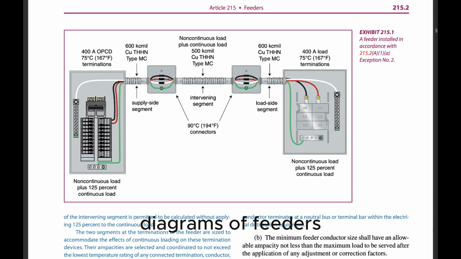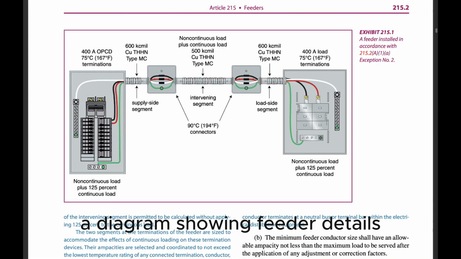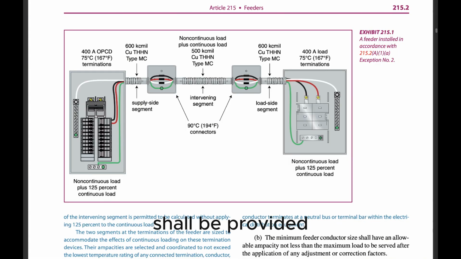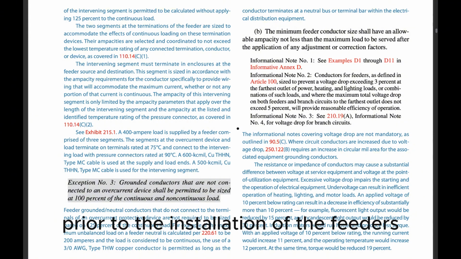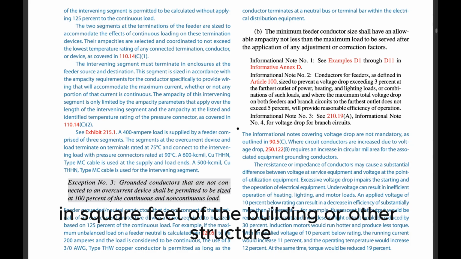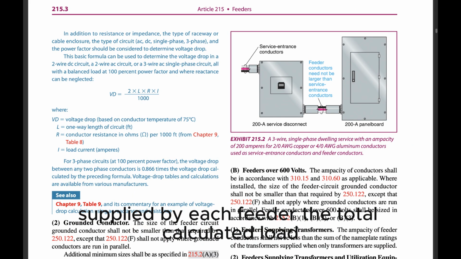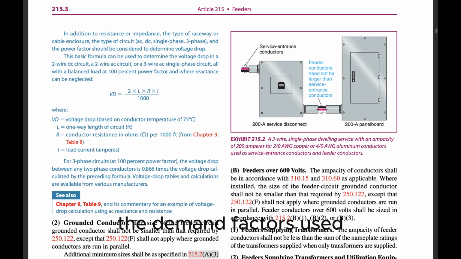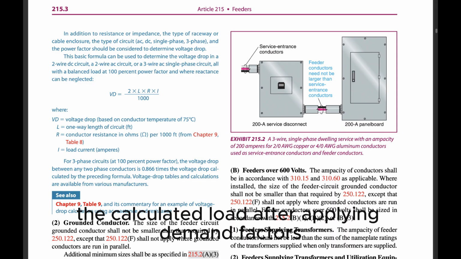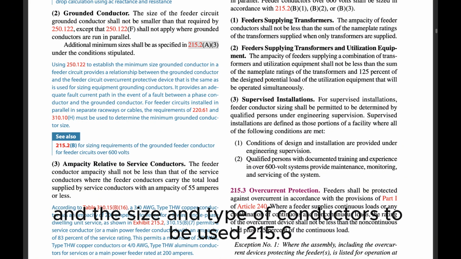215.5 Diagrams of feeders. If required by the authority having jurisdiction, a diagram showing feeder details shall be provided prior to the installation of the feeders. Such a diagram shall show the area in square feet of the building or other structure supplied by each feeder, the total calculated load before applying demand factors, the demand factors used, the calculated load after applying demand factors, and the size and type of conductors to be used.